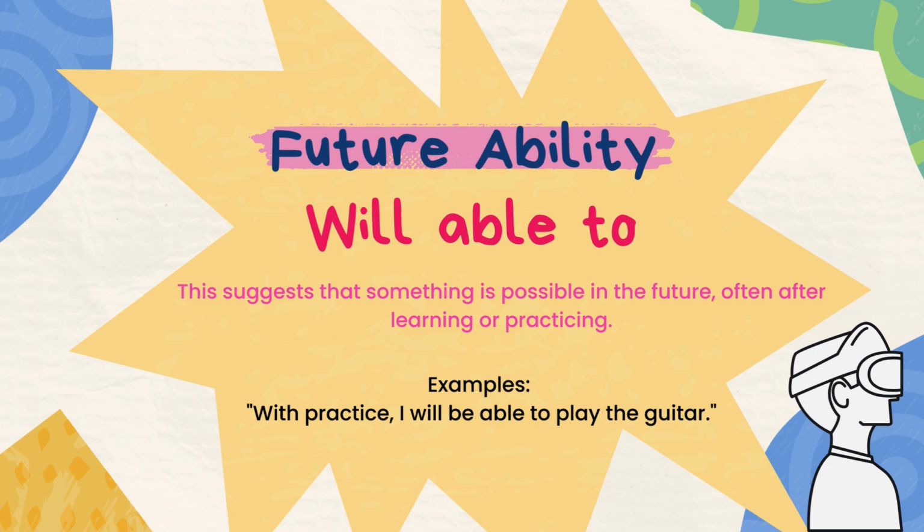To express future ability, we use will be able to. This suggests that something is possible in the future, often after learning or practicing. For example, with practice, I will be able to play the guitar.